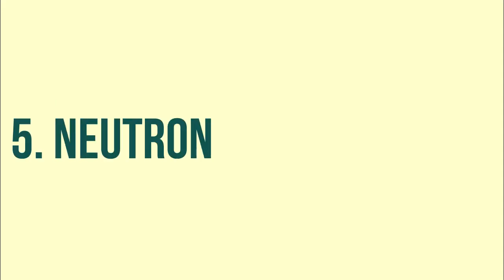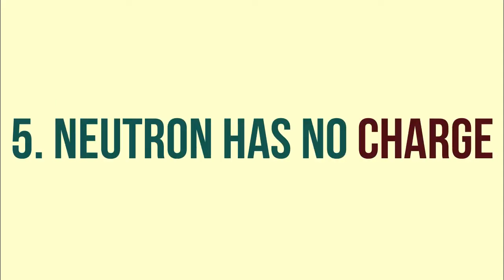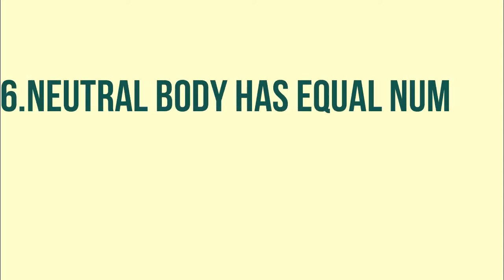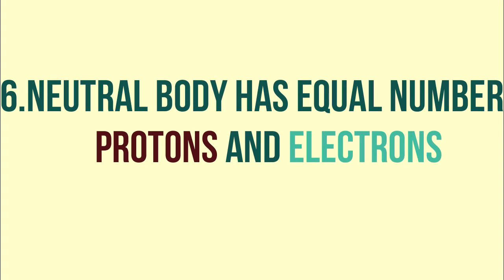Point number 5. Neutron has no charge. That is, two neutrons do not experience electrostatic force from each other, and also neutron does not experience the electrostatic force from proton or electron. Point number 6. If body has equal number of protons and electrons, it behaves as if it has no charge. In other words, neutral body has equal number of positive and negative charges.